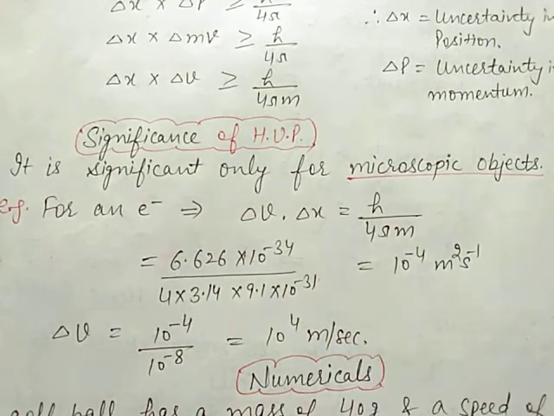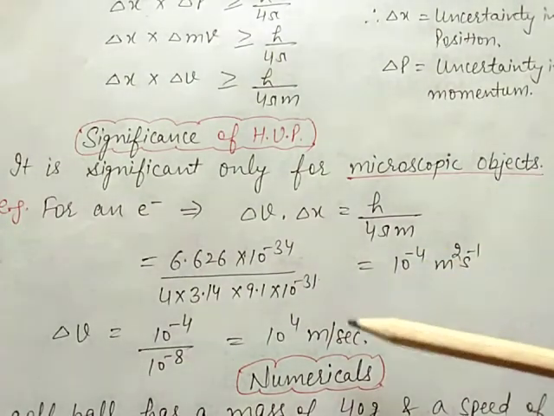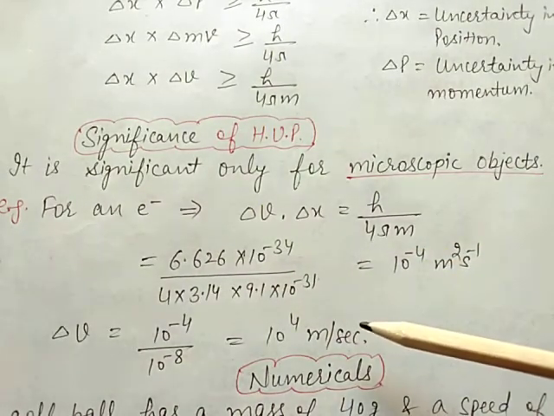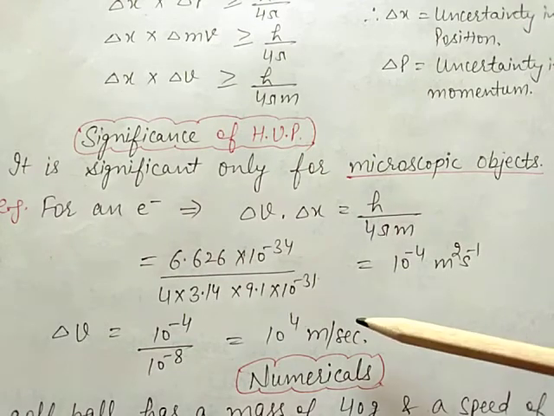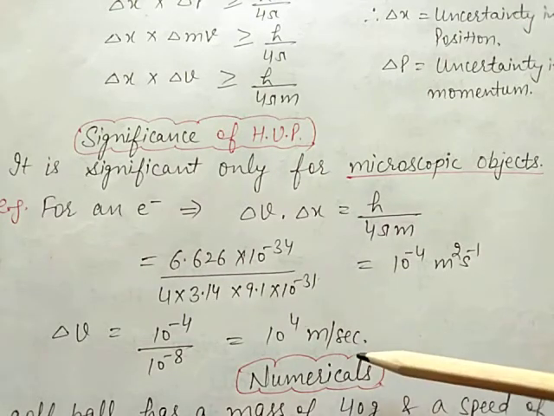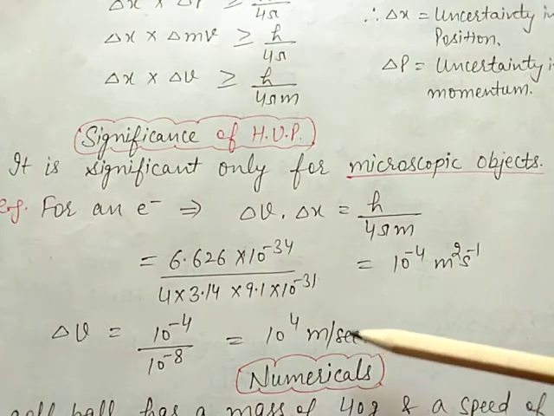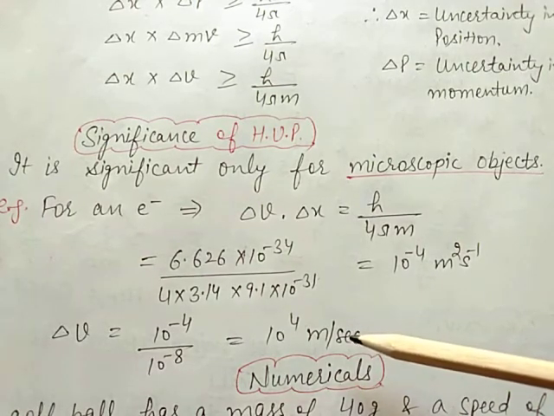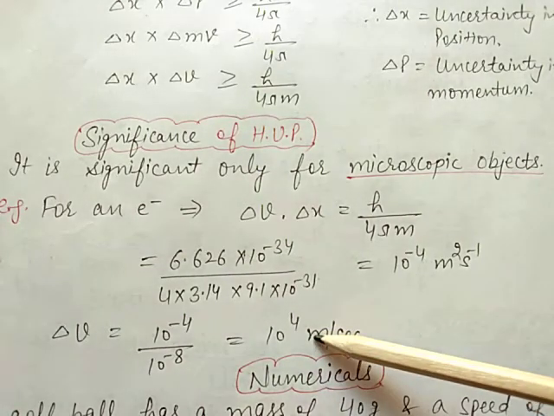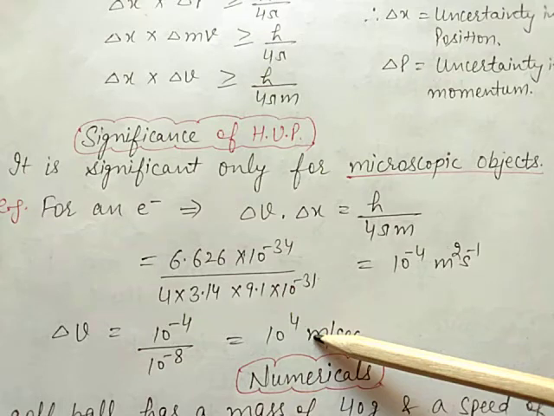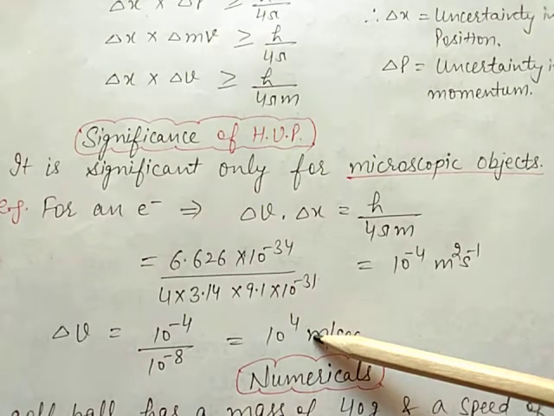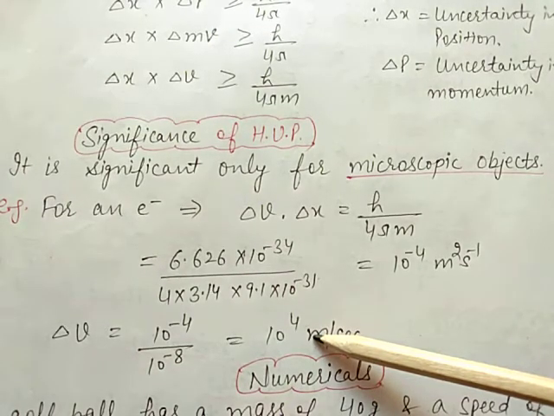So the classical picture of electrons moving in fixed Bohr orbits cannot hold good. It means the precise statement of position and momentum of electrons should be replaced by a statement of probability that the electron is at a given position and momentum.